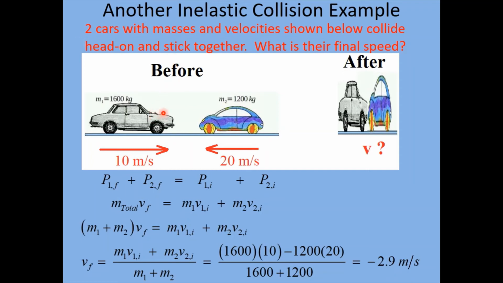So we've got this head-on collision here. Car 1 has a mass of 1,600 kilograms, and it's going 10 meters per second. Car 2 has a mass of 1,200 kilograms, and it's going faster at 20 meters per second. When they crash, they stick together. We're going to assume that they don't bounce off of each other. They just lock together.